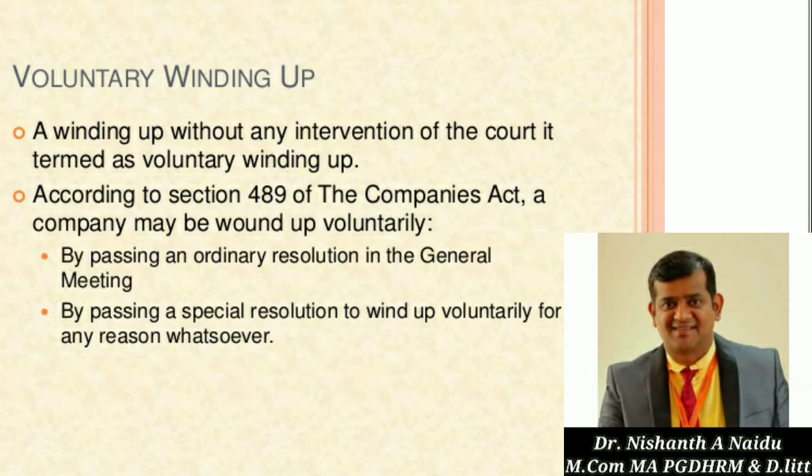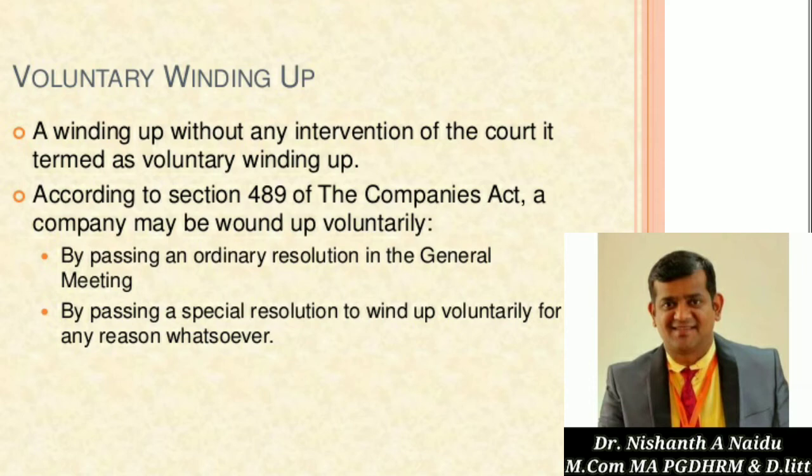In detail, voluntary winding up can be understood under Sections 484 to 524 of the Companies Act. When a company is wound up at the instance of either the members or creditors, such winding up is known as voluntary winding up.